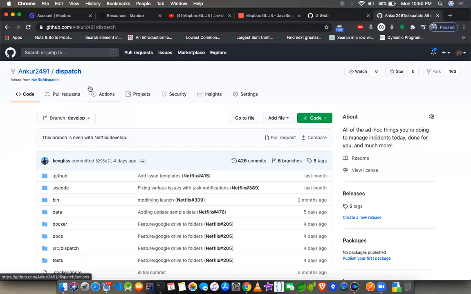But there can be a few things which I might know because of my area of work, or maybe something related to the recent project that I've done and I want to add it to them, or give as a suggestion. Then this can be useful, because it is difficult for them to also track so many people. So this forking helps you in that way. I'll tell you how exactly I can pull this code in my local and get this thing working.